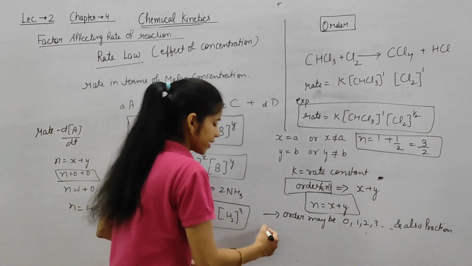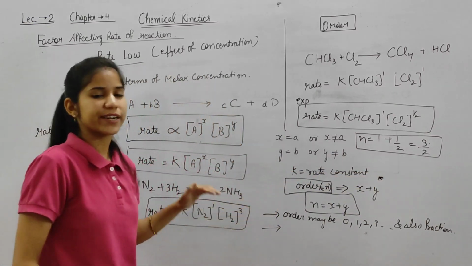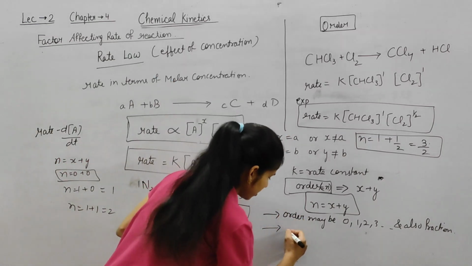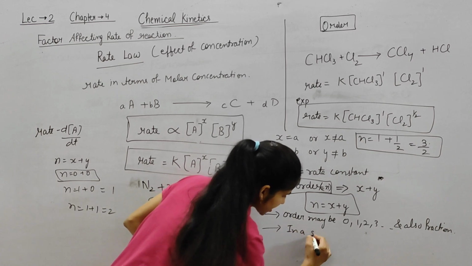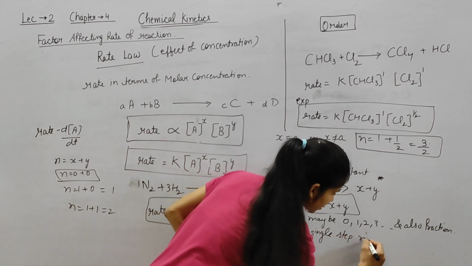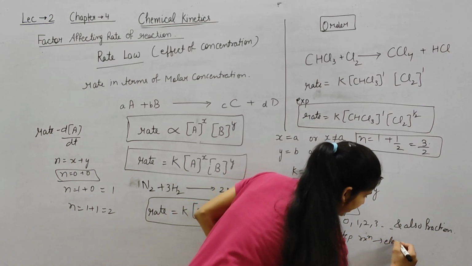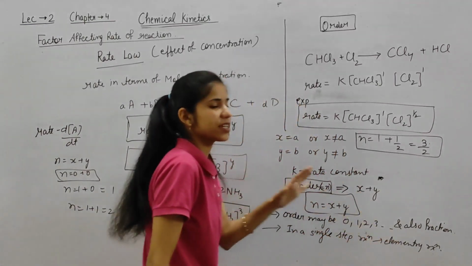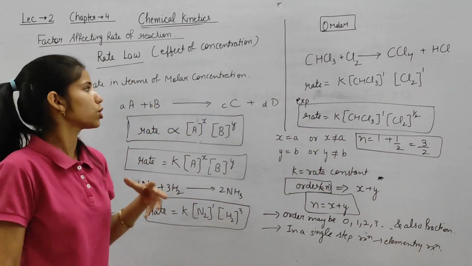Now the second point is, if a reaction is complete in a single step, that is called an elementary reaction. And from this elementary reaction we find out molecularity.